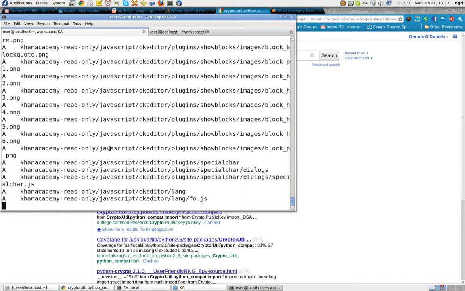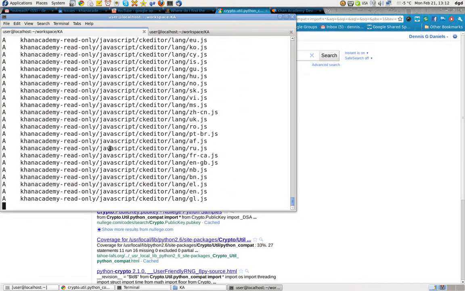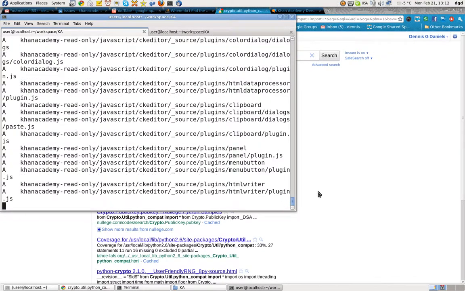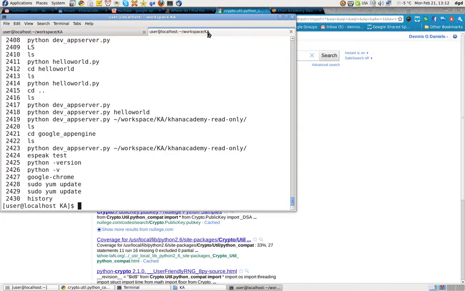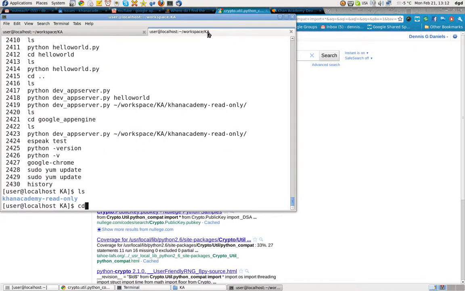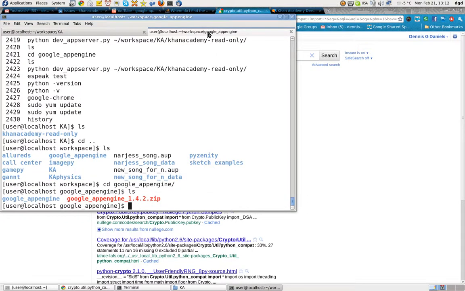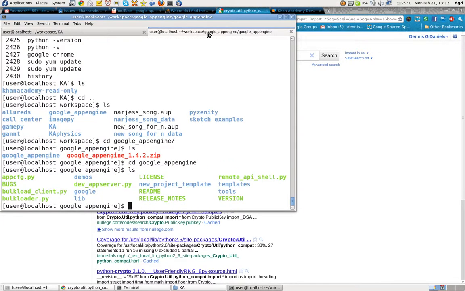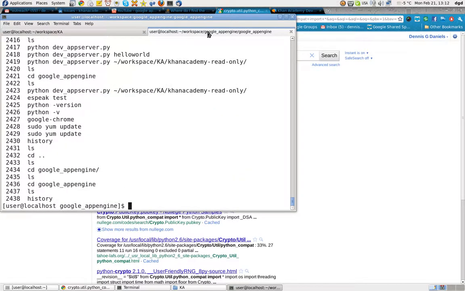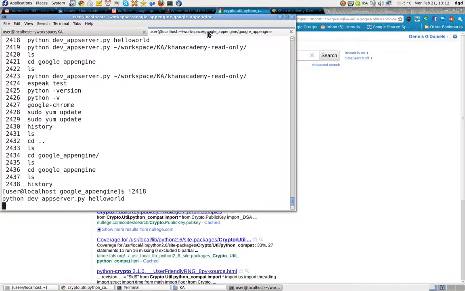And this is chunking away. Hopefully it will be done soon so that we can run the next test, which is the Google App Engine run. Google App Engine is actually pretty darn cool. In fact, why don't we try that while we're here? ls, cd, cd Google App Engine, ls, cd Google, ls, and let's run the history command. There it is. Bang 2418 should load Hello World.